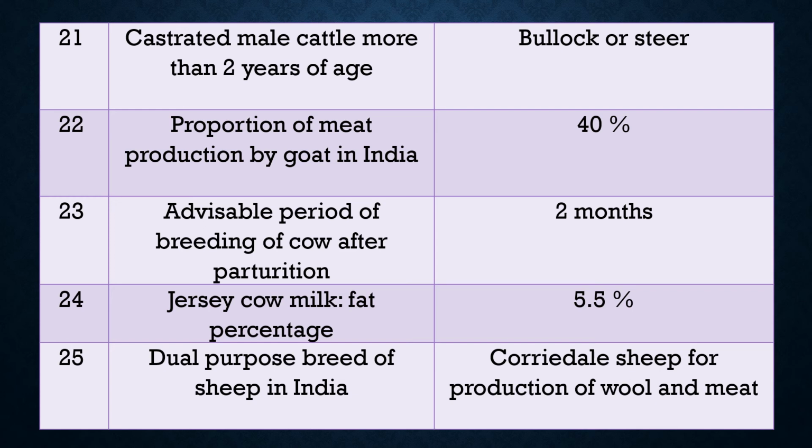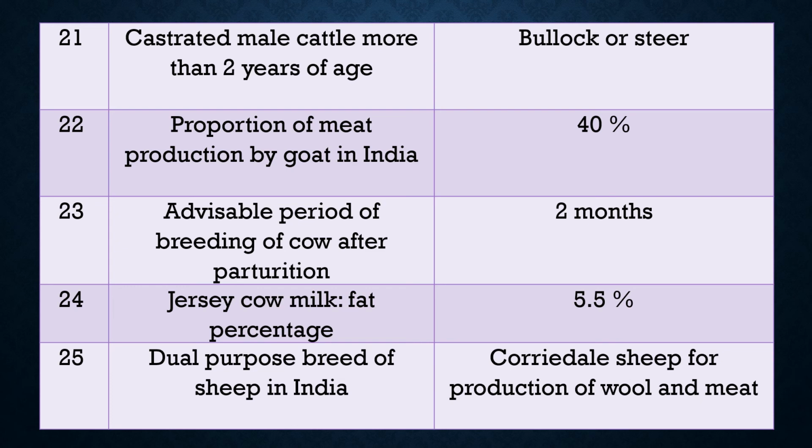Question 24. What is the fat percentage of Jersey cow milk? Jersey cow milk has a little bit higher percentage of fat in comparison to other exotic breeds. The fat percent is 5.5%.